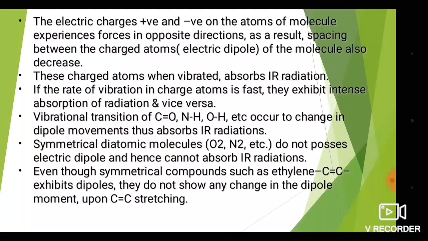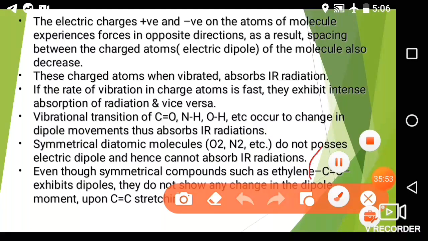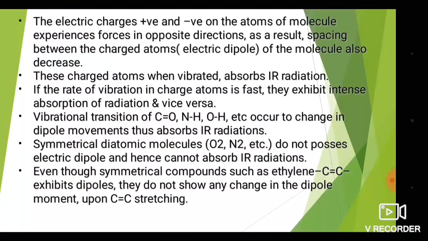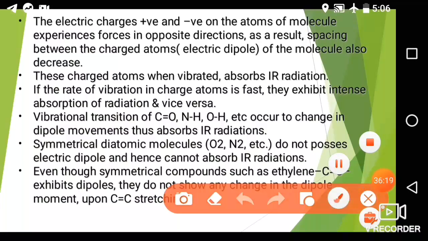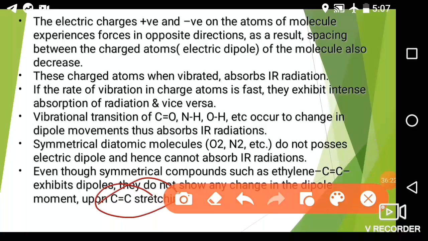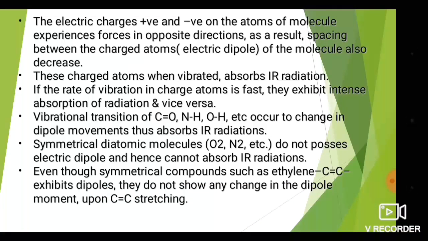Even symmetrical molecules such as ethylene, ethylene, have carbon and hydrogen stretches, but they do not show any change in the dipole moment, because the C=C stretching does not alter the dipole moment due to the symmetrical nature. So it is IR inactive.